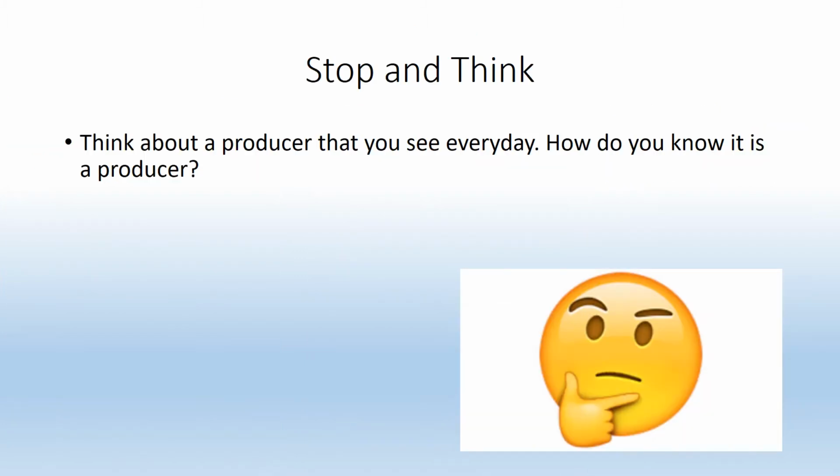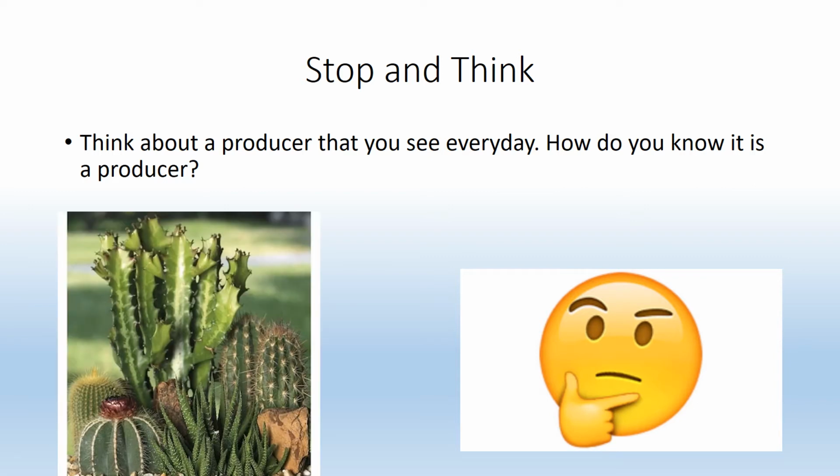I want you to stop and think. Think about a producer that you see every day. How do you know it is a producer? For example, Miss Corkins has a cactus. A cactus, or cacti, is a producer. I know it's a producer because it uses the process of photosynthesis to help it to grow and stay alive. Now think, do you know a different type of producer besides cacti? What is it?